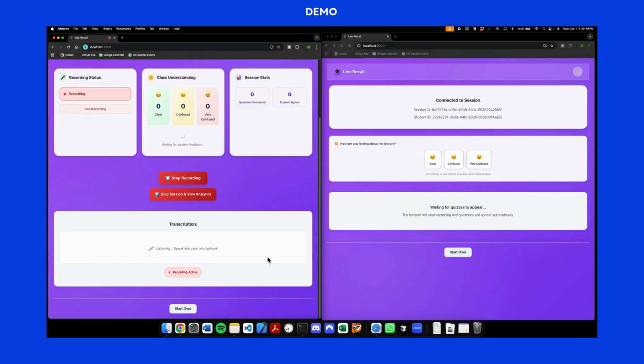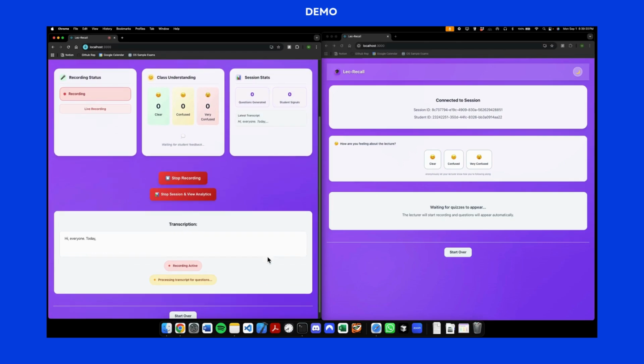Hi, everyone. Today, we are going to be talking about data structures and algorithms. As you can see, whatever I say gets transcribed under the transcription box. Now let's try asking a question. For instance, what is a data structure?